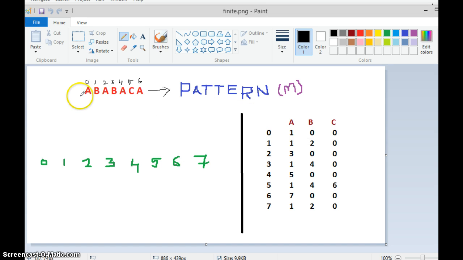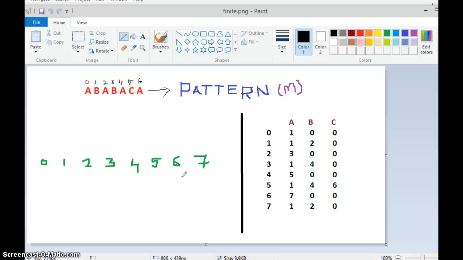So I have a pattern A B A B A C A. The pattern's length is 7, starting from index 0 to 6. So we have to build this state table. This state table is required for matching, and if we have built this state table, the matching will be very easy and will take linear time to match. So this is a state table, and let's see how to build it.